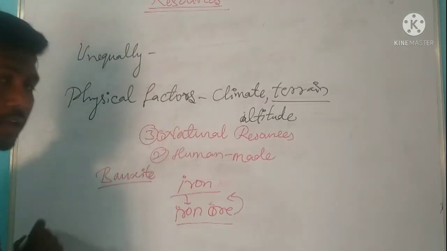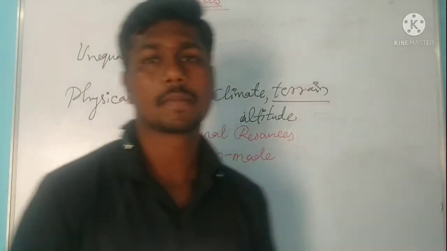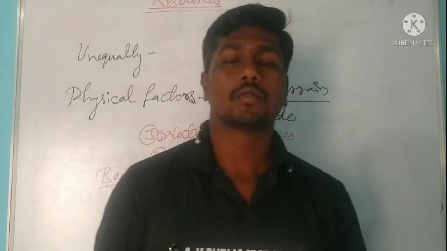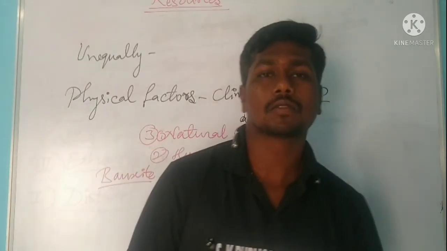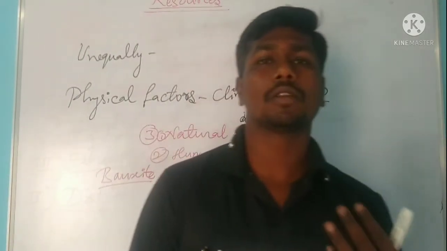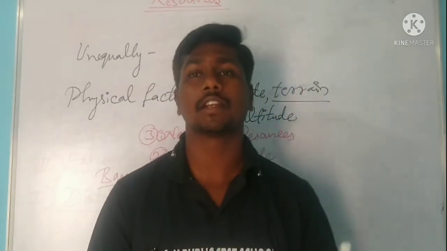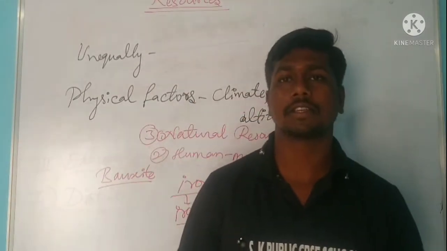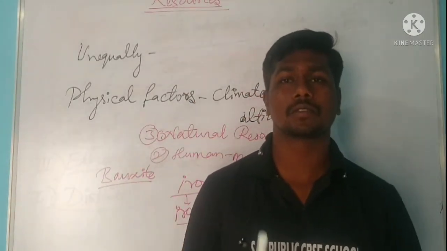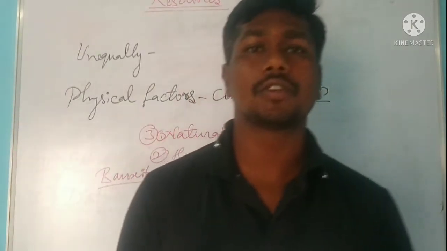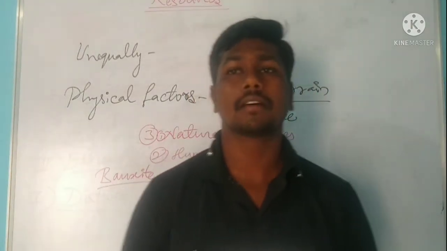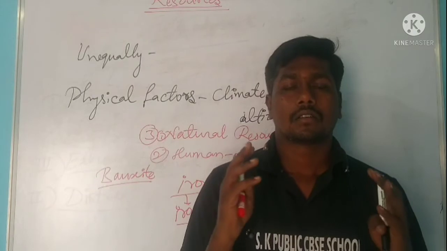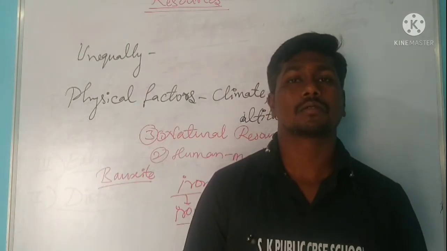So to make some substances resources, there is a need to change their original form, to make many modifications in them. And even say technology and even human resource.